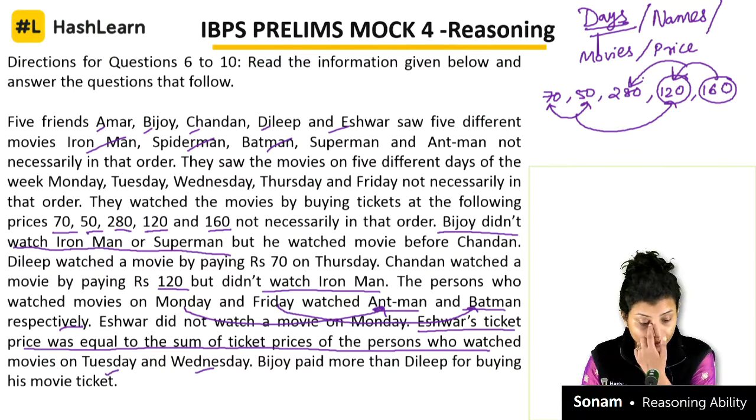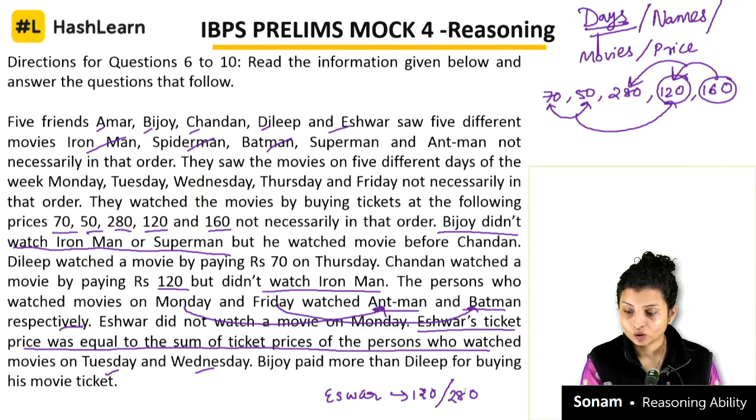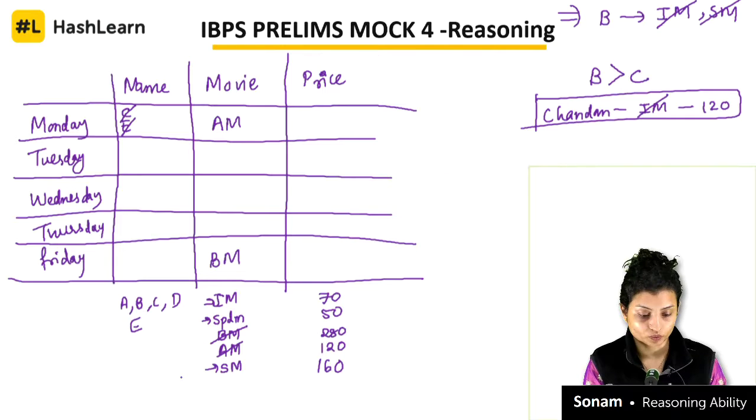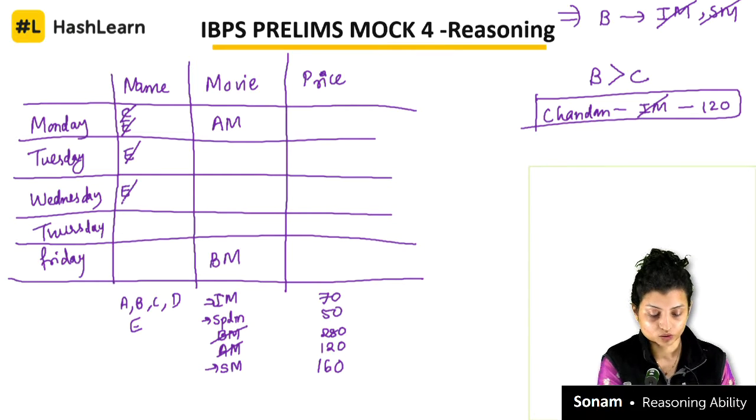So I have two possibilities for Ishwar. Ishwar can be 120 or 280, because 120 you are getting from 50 plus 70, and 280 you are getting from 120 plus 160. So Ishwar's ticket was equal to the sum of the tickets of the persons who watched the movie on Tuesday and Wednesday. So it means Ishwar cannot be on Tuesday or on Wednesday.